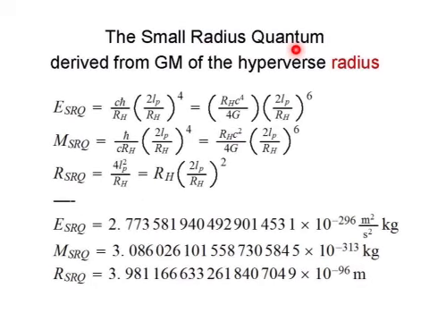The small radius quantum is derived as the geometric mean of the hyperverse radius. Its associated energy value is c times h bar divided by r sub h times this factor here to the fourth power. We've got its mass, we have its radius. Numerically, we know the radius is the small radius at about 4 times 10 to the minus 96 meters, but it has a particularly small energy of about 2.77 times 10 to the minus 296 joules.